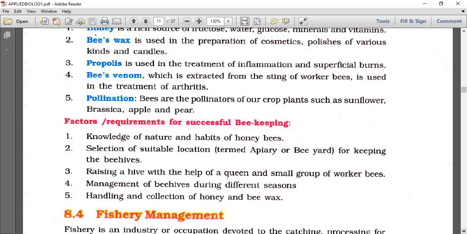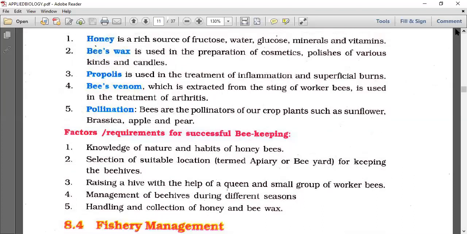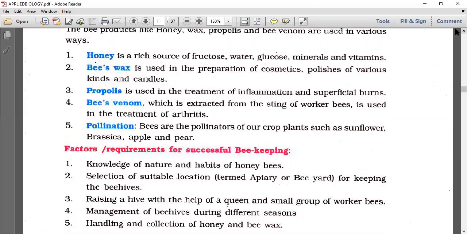What are the requirements for beekeeping? Knowledge of the nature and habits of honeybees; selection of a suitable location; a planned apiary or bee yard for keeping the beehive; raising a hive with the help of a queen and a small group of worker bees; management of the beehive during different seasons; and handling and collection of honey and beeswax. These are the requirements for the culture of the honeybee.